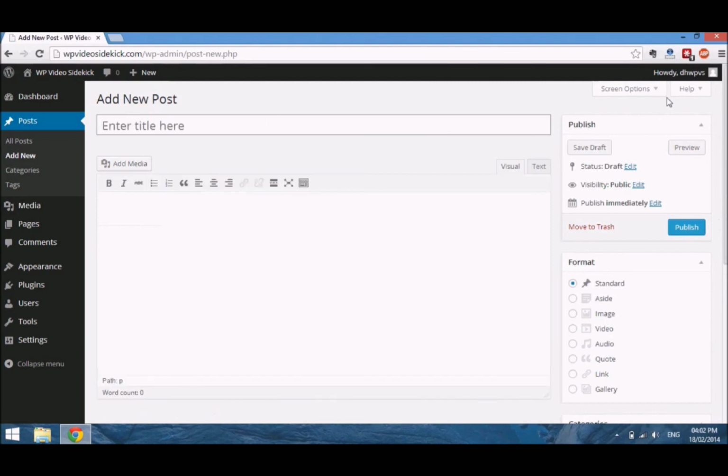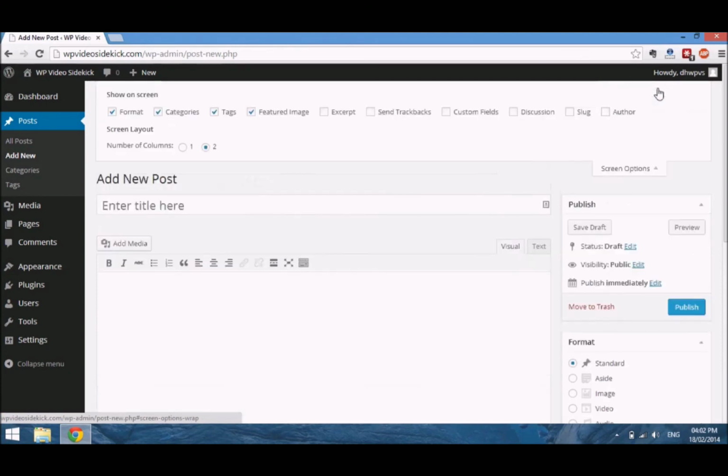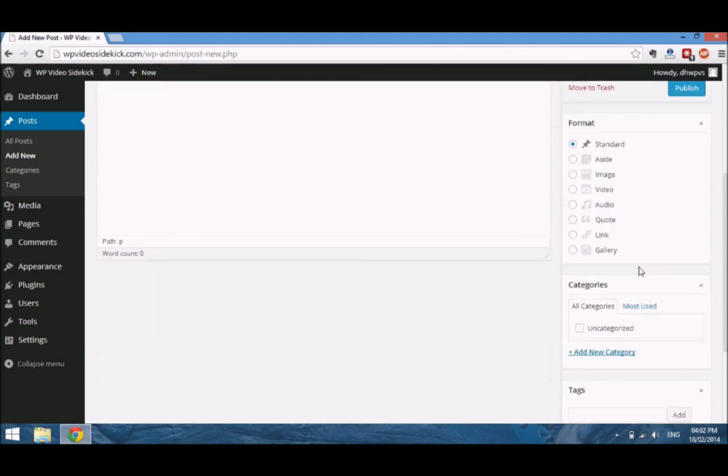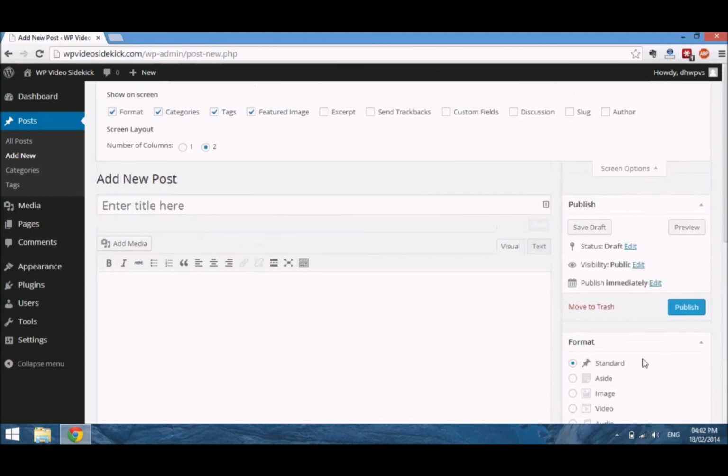And before we actually create the post, there are a few things on this page I want you to become familiar with. The first thing, at the very top in the right hand corner, is the screen options. This allows you to customize what options appear on this screen. You will see that a couple of boxes are already ticked: formats, categories, tags, featured image. And if you look at the right hand side here, you will see format, categories, and tags. So if you wanted to remove those options, you would just untick the boxes.